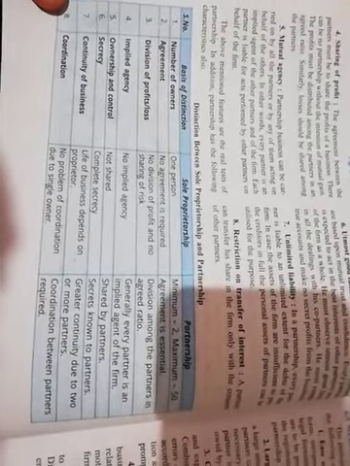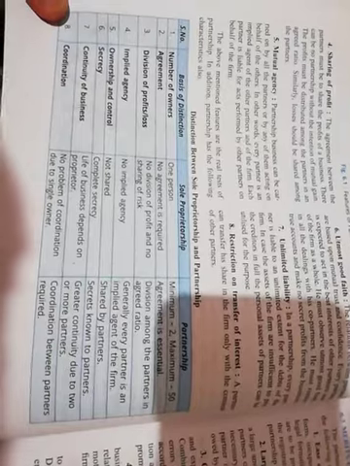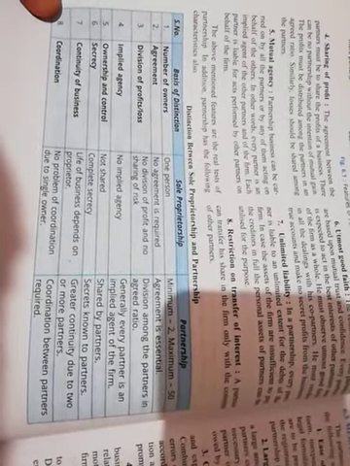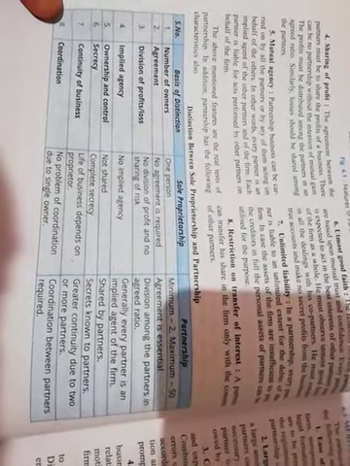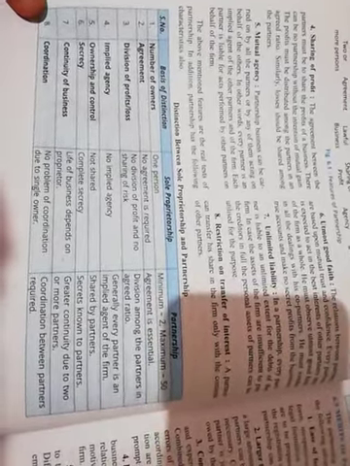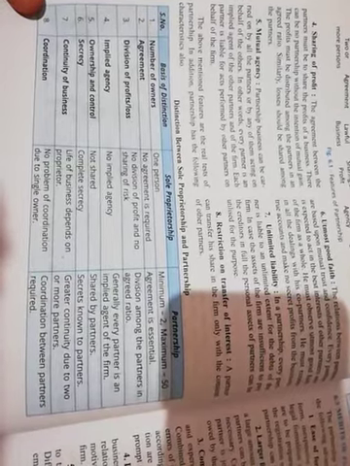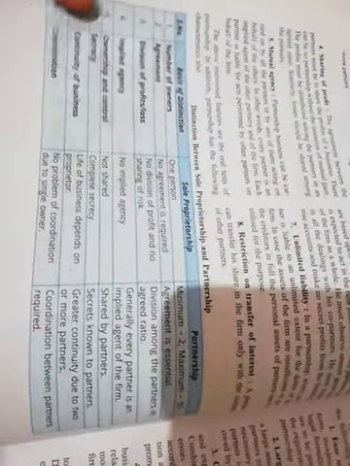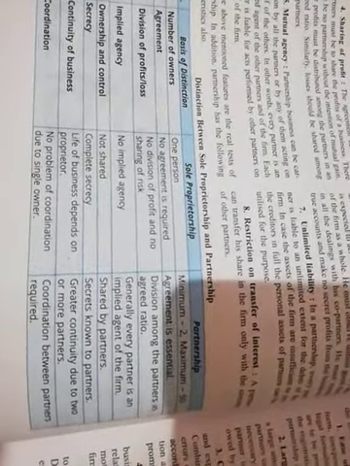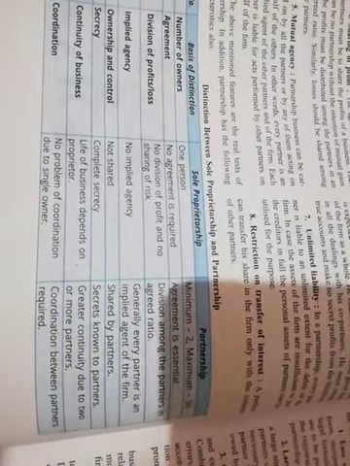Implied means something that is imposed on somebody. Imposed means that you have not actually done it, but somebody else's act is costing you. Understanding the point? Okay, for example, in your class, if you and your friend are there, and your friend is doing some prank with your teacher, but your friend falls in the trap and goes to the principal's office for punishment, what do you do? You say, "Sir, I have done that prank." So what is happening here? That is implied agency. Understood. But in sole proprietorship, there is no implied agency.